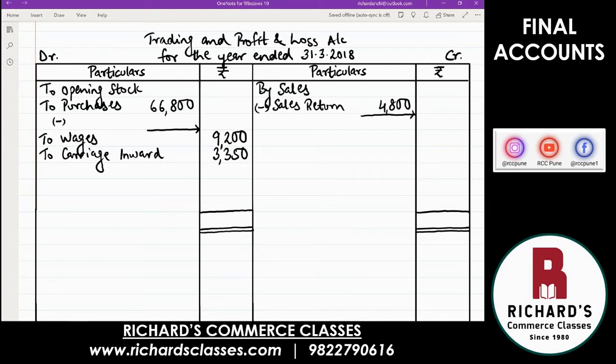Sales return also is a debit item, but why have we taken it to the credit side? Because they have to be recorded together, sales and sales return, which is why we have put a minus sign. If you are taking to the opposite side, put a minus sign. That works only for these 2 items, purchase return and sales return. Okay, let's go further. Next is opening stock. Already written the first item there. Amount is 31,300, right in the amount column.